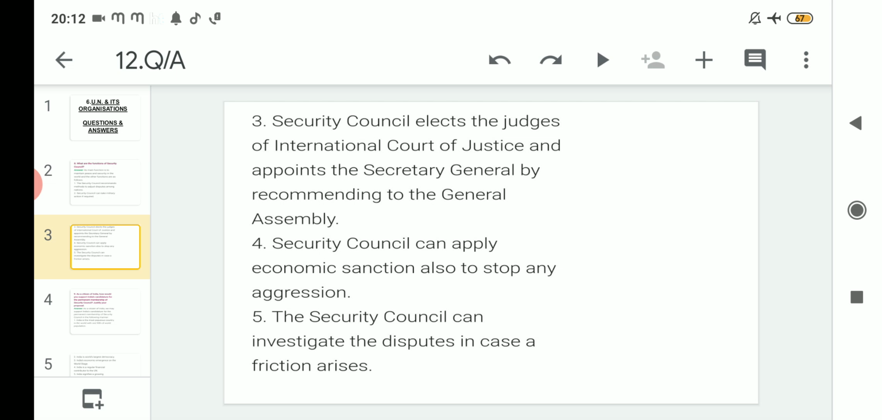And lastly, the Security Council can investigate the disputes in case friction arises. Apart from imposing penalties and resolving, the last function is that it can investigate to see the root cause of the dispute, what actually caused the dispute to happen.